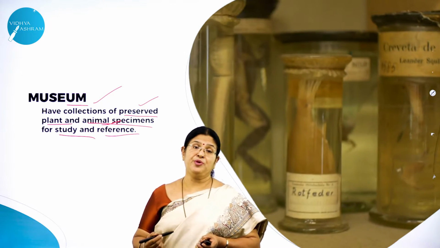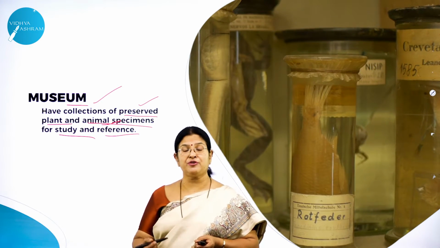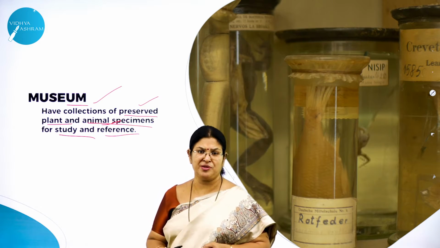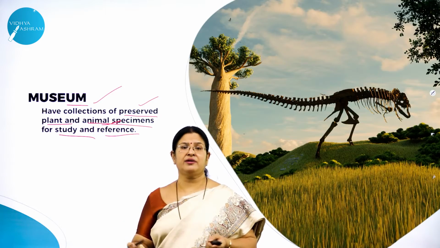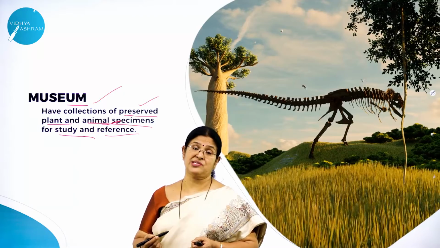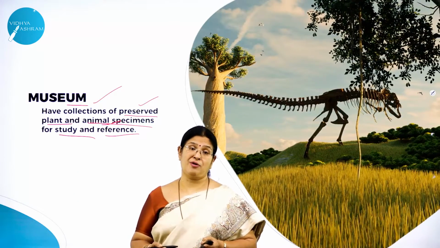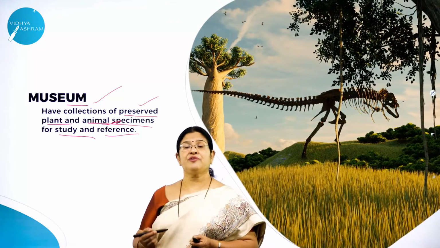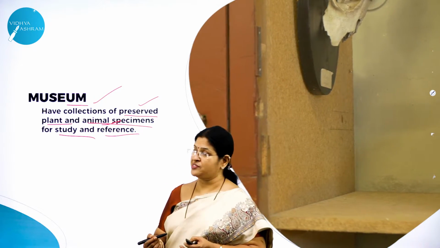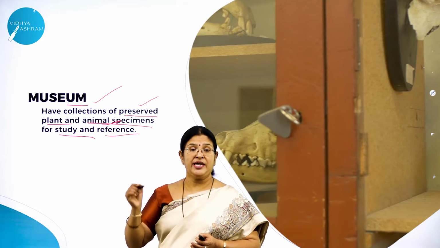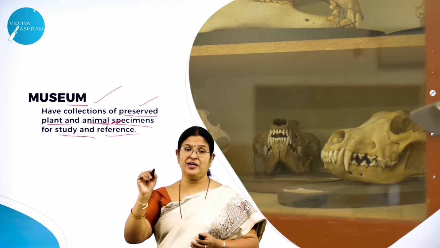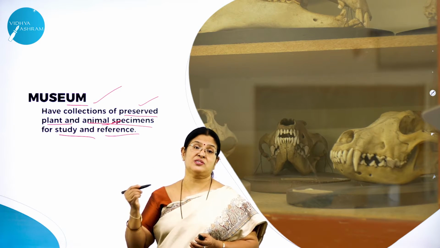Definitely this museum also is going to be a very, very good taxonomical aid. Hope you might have visited many museums, right, where you can see rare plants and animals kept and preserved. So even preservation is done there, so that the material will not get destroyed, right? So when you look at those rare plants and animals, definitely you are going to get first hand information. And not only that, each specimen would have been given information about that particular specimen, where it was collected, what is the scientific name.